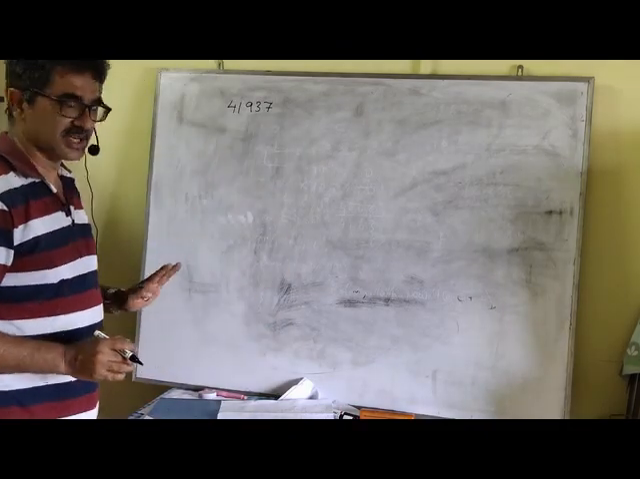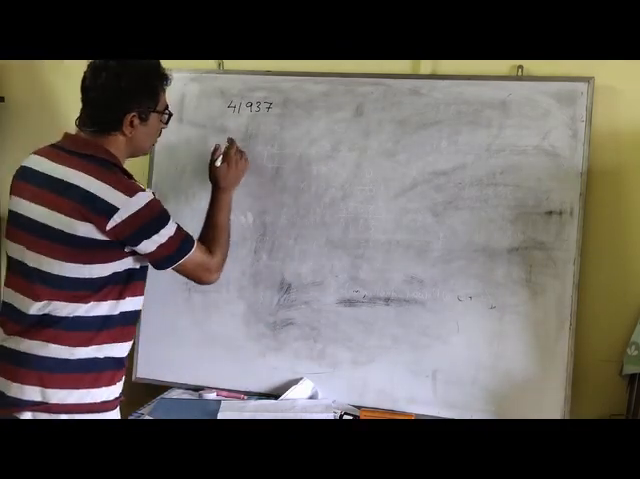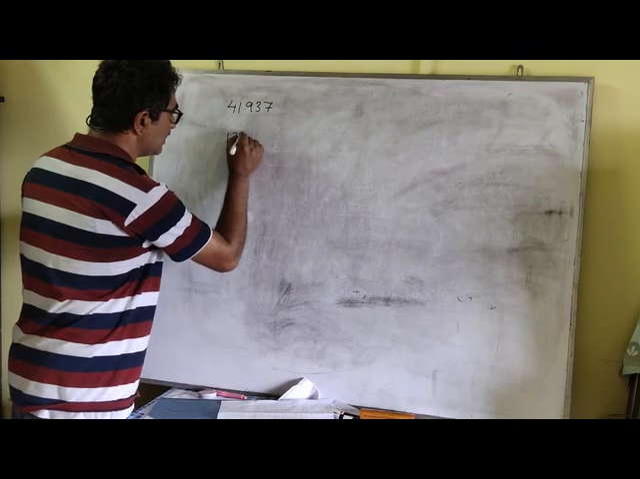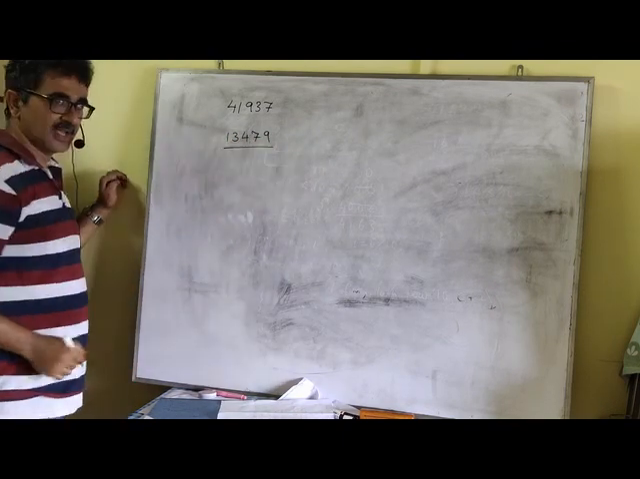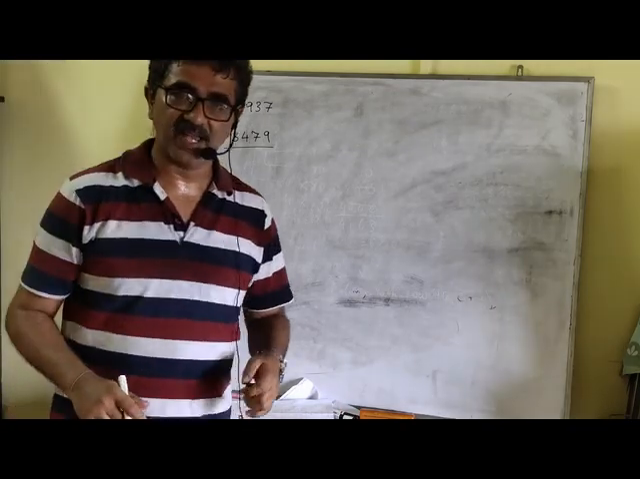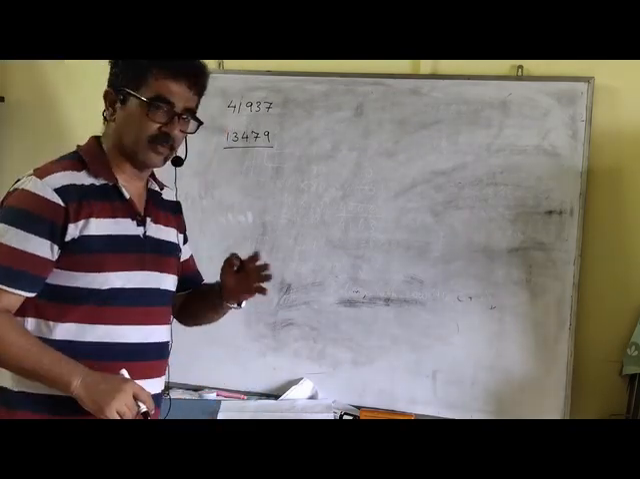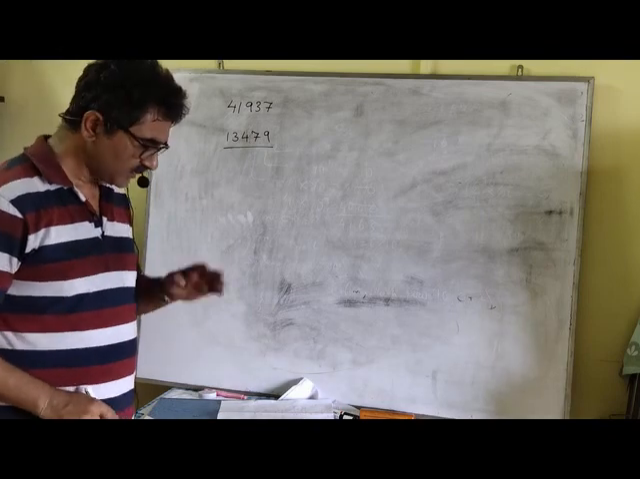Now suppose you have this number. What I want you to do is form a new number with the digits in ascending order. That is 1, 3, 4, 7, 9. This is what I want you to do. That is, the digits are arranged in ascending order. Now how do we go about this?